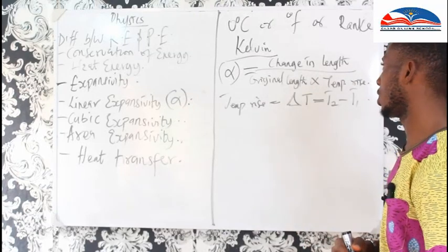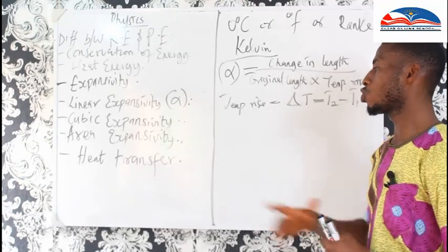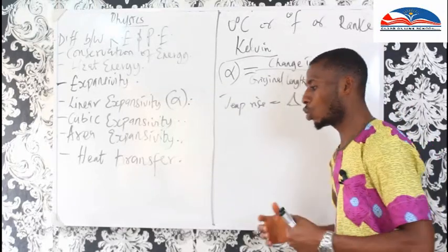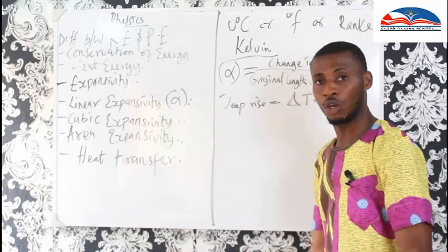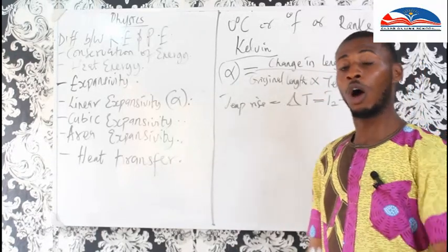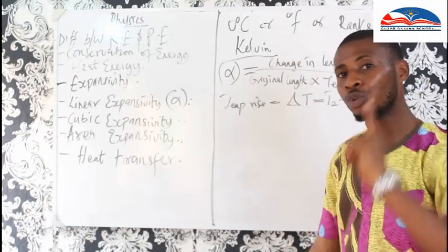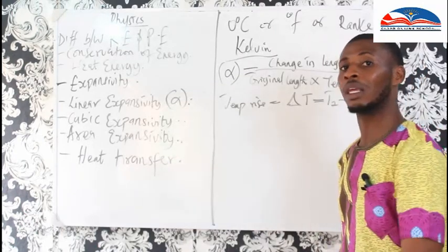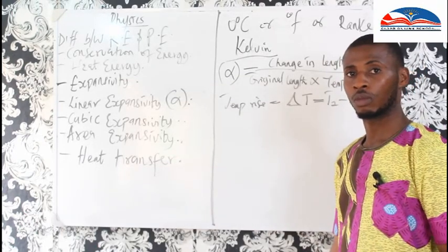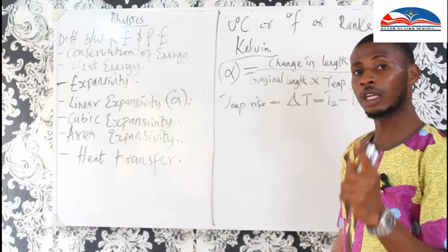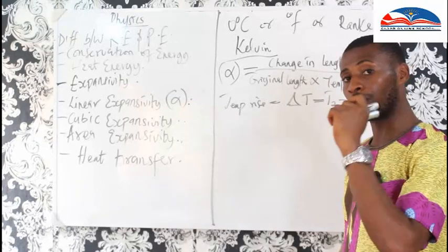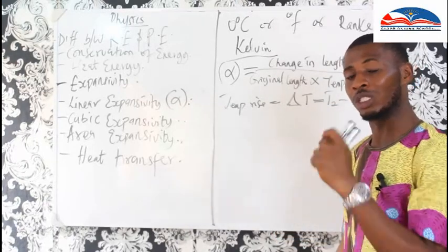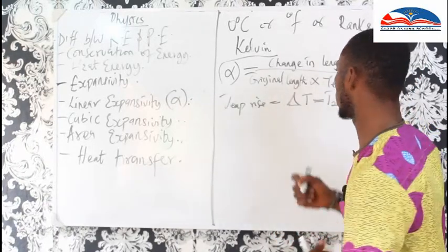Now, cubic expansivity is the increase in volume of a body per unit of temperature.